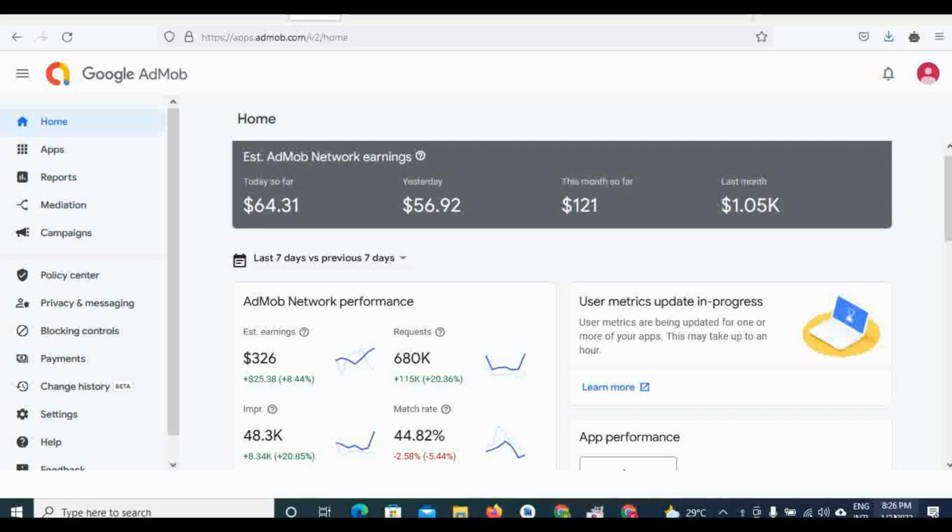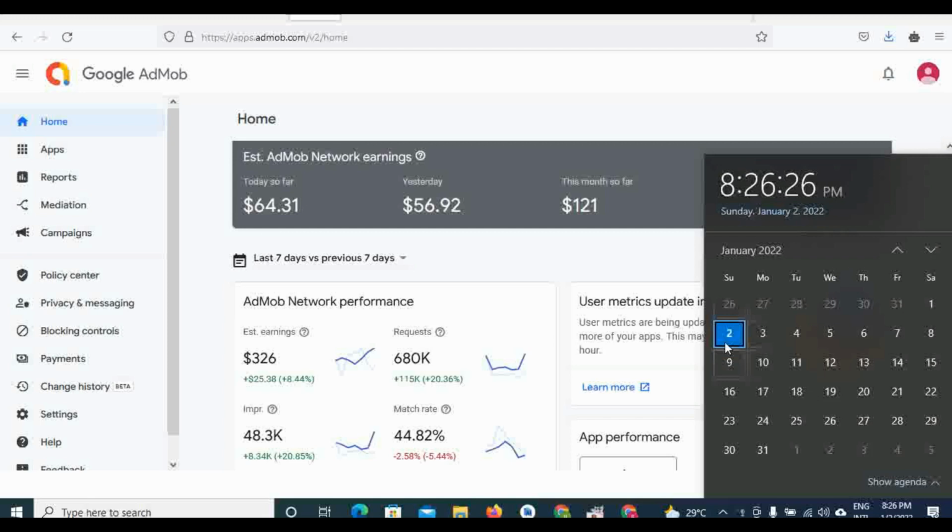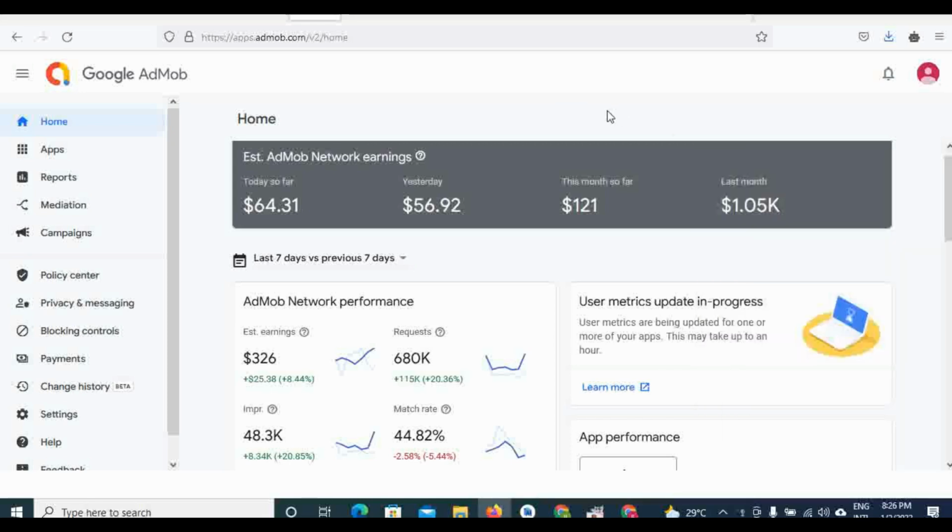Today is 2nd January 2021, Sunday, 8:26 p.m. The day I've not even ended, I've already reached $64. This is my first time of reaching $60 since I started this Admob. I've not reached $60 in a day before.